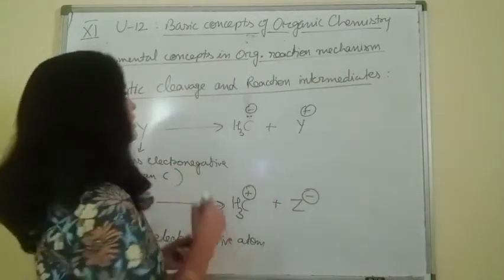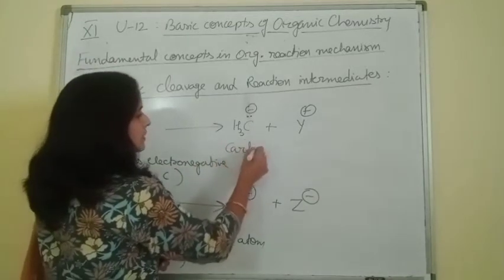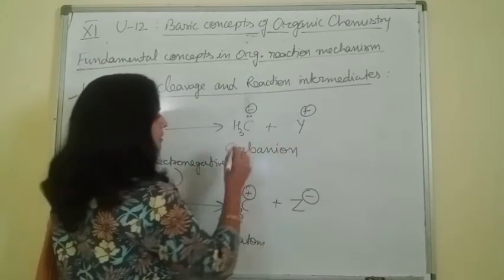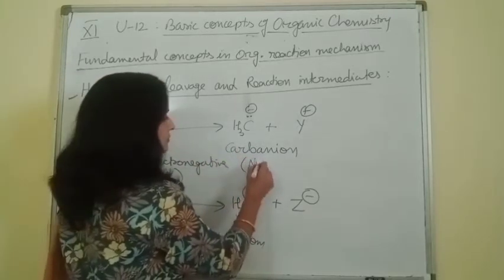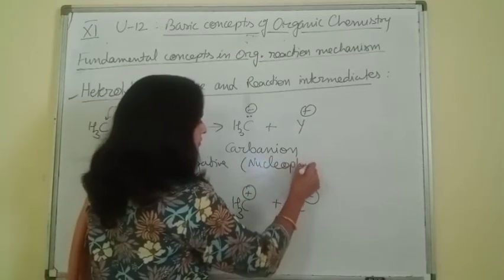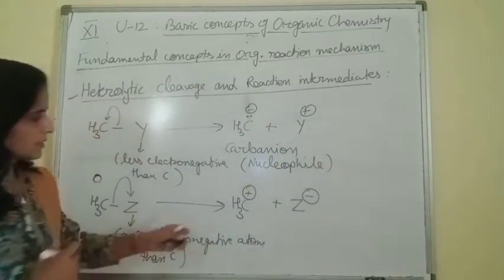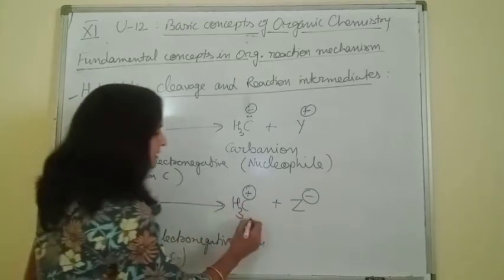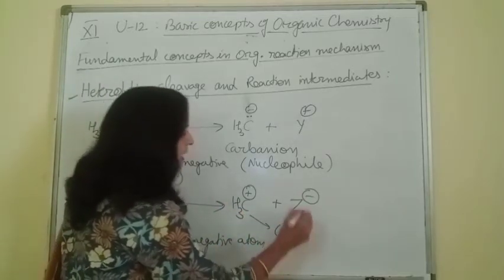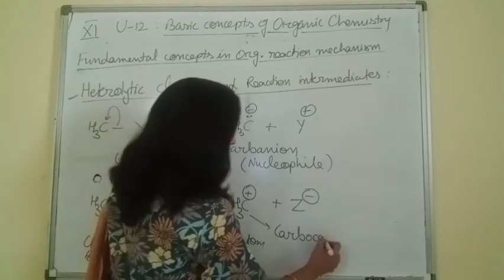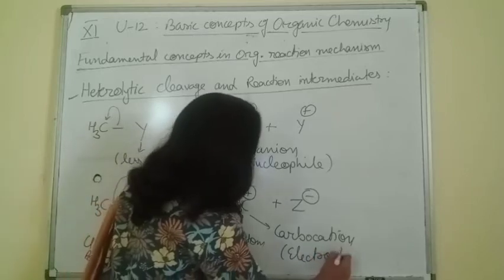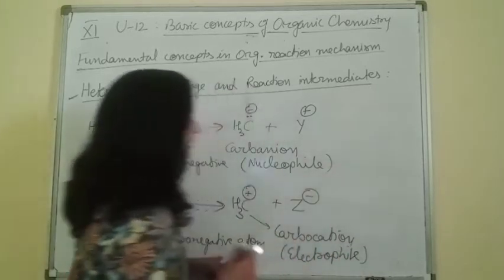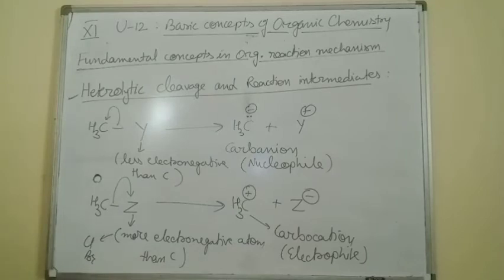This is termed as carbanion, or also nucleophile. This positively charged carbon is termed as carbocation or electrophile. So these are the two cases of heterolytic cleavage.